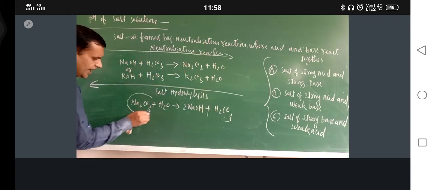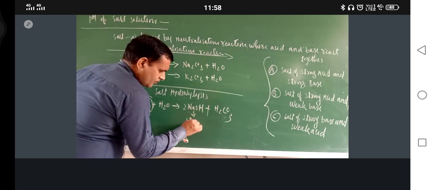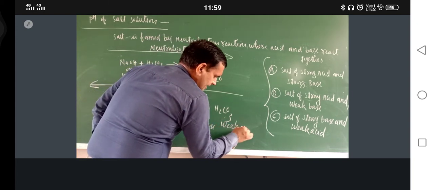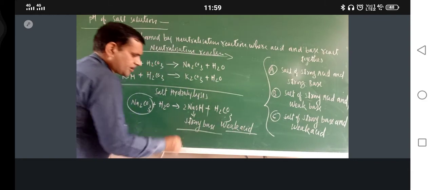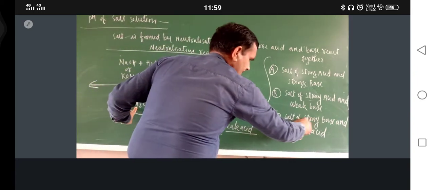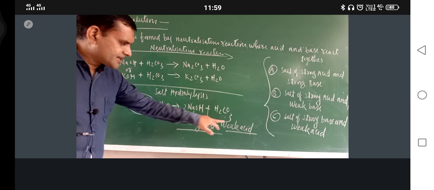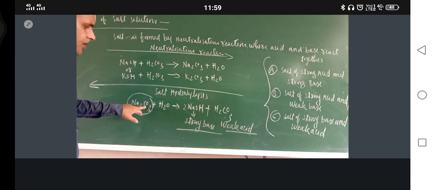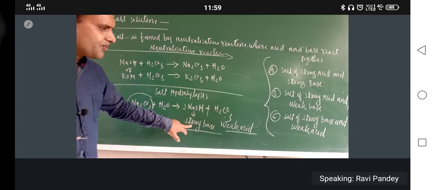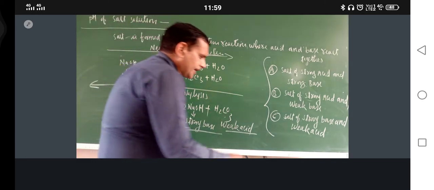So can we say Na2CO3 is made up of a strong base and a weak acid? Because Na2CO3 is made up of NaOH and H2CO3. NaOH is a strong base and H2CO3 is a weak acid. So Na2CO3 is the salt of strong base and weak acid. Okay, the D category is also there.